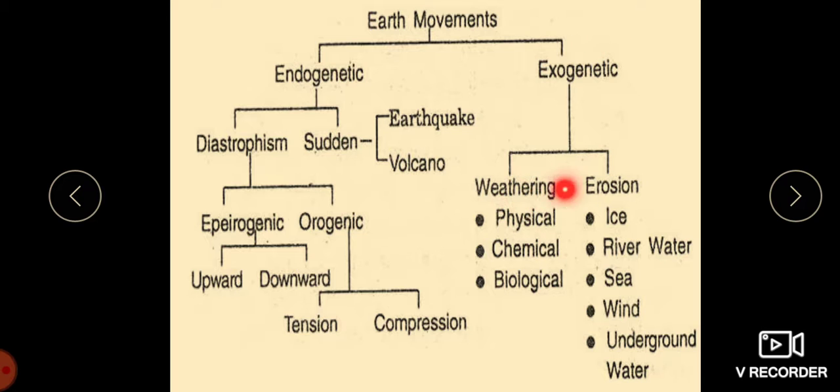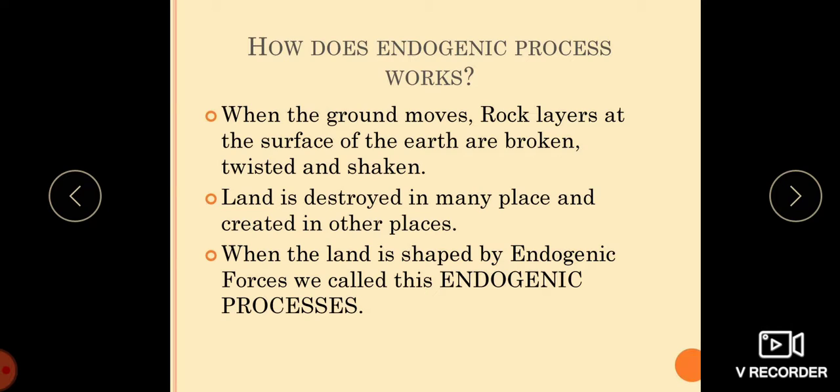Exogenic is of two types. One is weathering and another is erosion. When we say weathering, it is physical, chemical and biological. When we move to erosion, children, it is ice, river water, sea, wind and underground water.